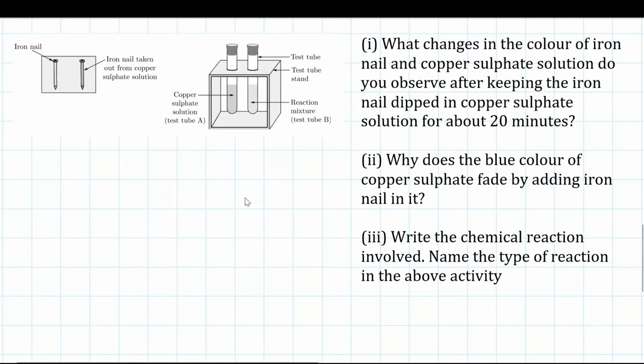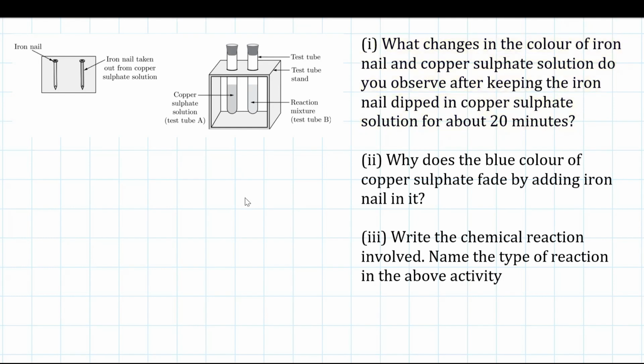So in this question, a figure is given over here. We are shown an iron nail and a copper sulfate solution. Then we can see that the iron nail is dipped into it and there is a change in color, not only of the iron nail but of the reaction mixture. Now, what is the question over here? If I read it, it says: what changes in the color of the iron nail and copper sulfate solution do we observe after keeping the iron nail dipped into the copper sulfate solution for about 20 minutes?